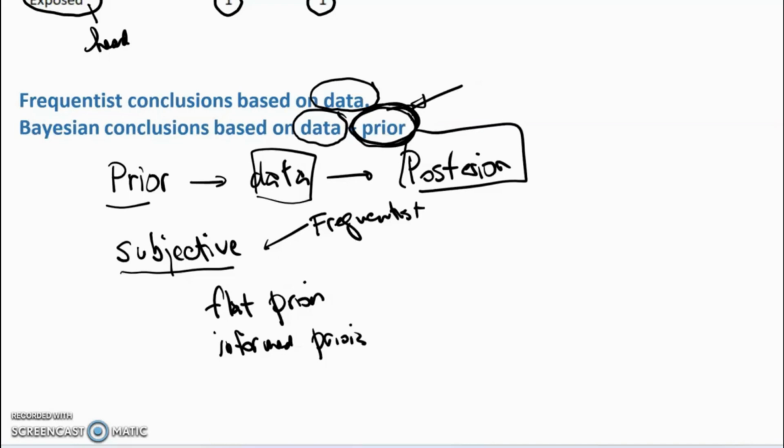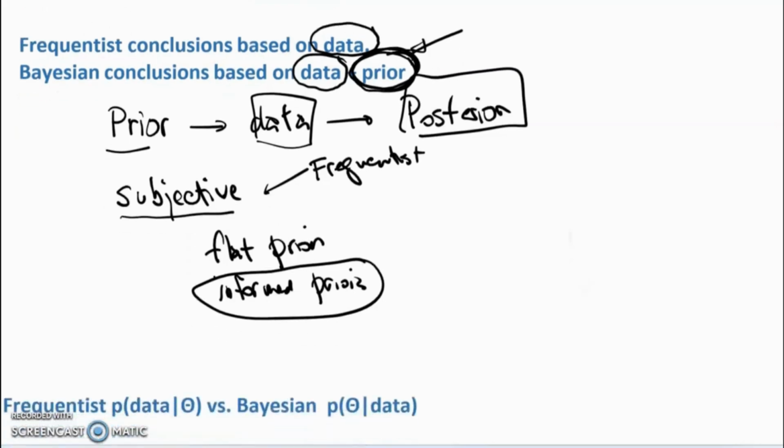and then informed priors allow us to leverage previous information in order to improve our analysis.